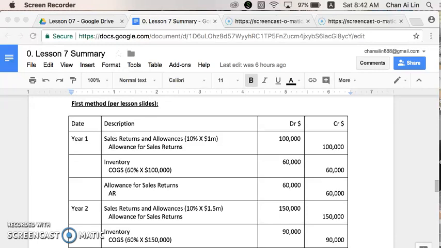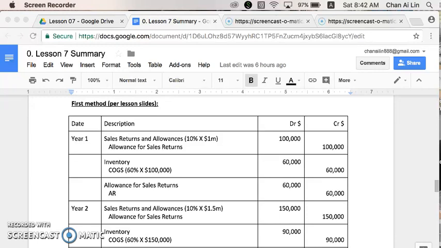During the first year, the actual sales return that happens throughout the year is 60,000. Because this is a first year operation, we know that this entire 60,000 of sales return is related to the year 1 revenue. We have already estimated and recorded the estimated sales return. So when the actual sales return occurs, we will credit AR and debit the allowance for sales return account.